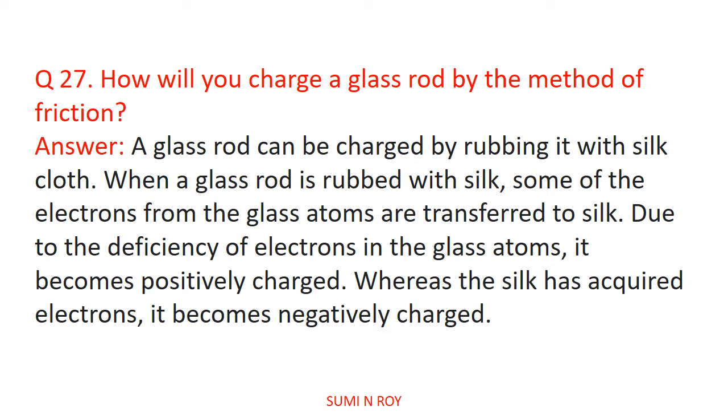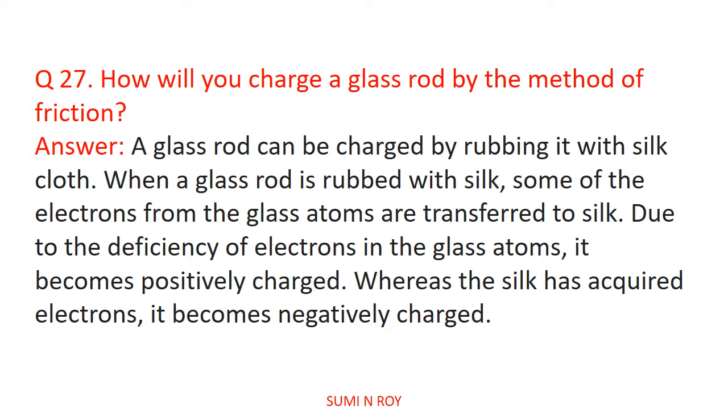Next question is, how will you charge a glass rod by the method of friction? When we rub a glass rod with a silk cloth, the glass rod loses electrons. When the glass rod loses electrons, it will have more positively charged particles, so it will become positively charged. And as the silk has gained the electrons, silk becomes negatively charged because it now has more negatively charged particles, that is electrons. So silk acquires negative charge and glass rod acquires positive charge.